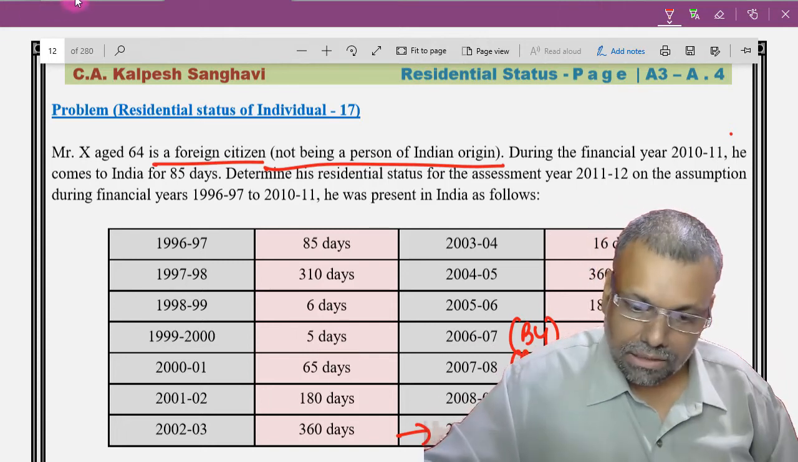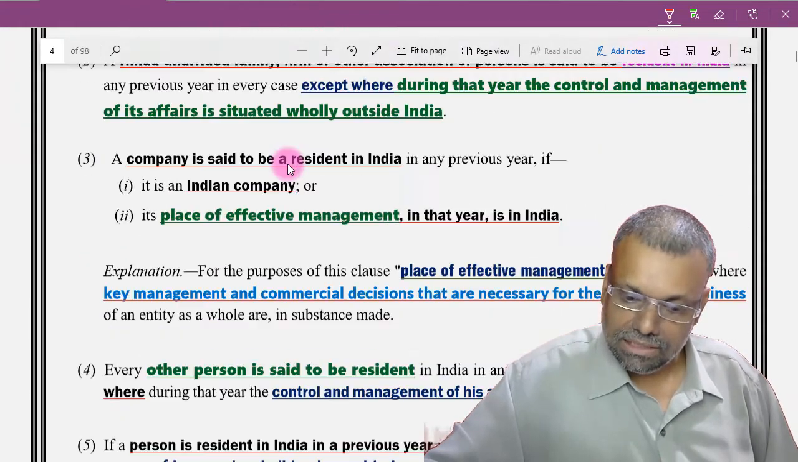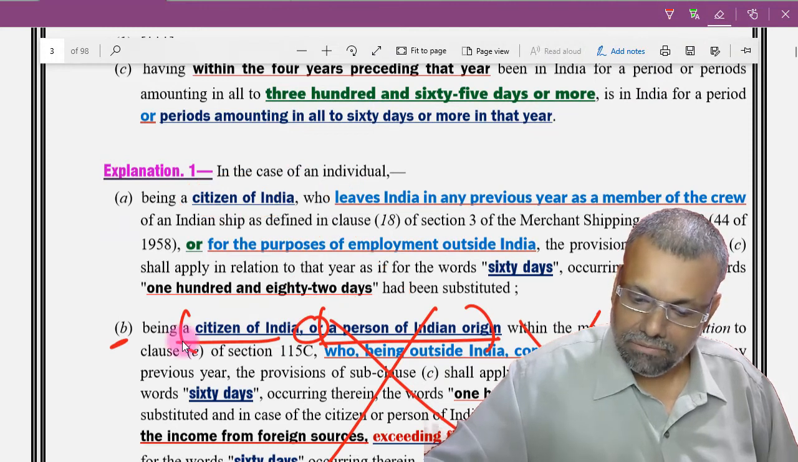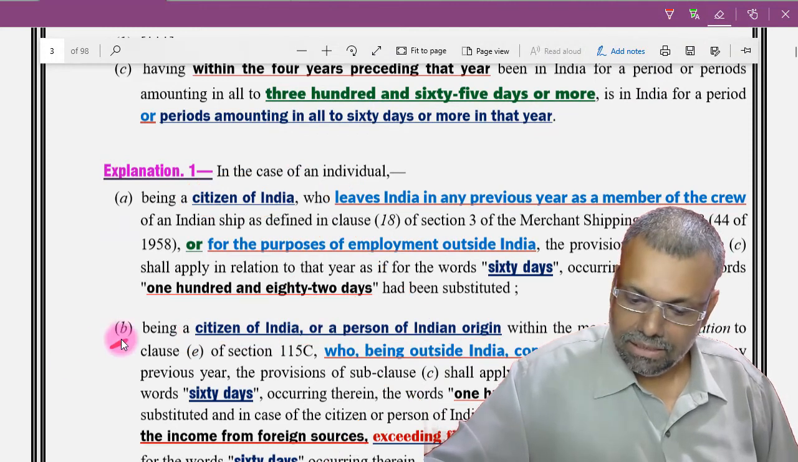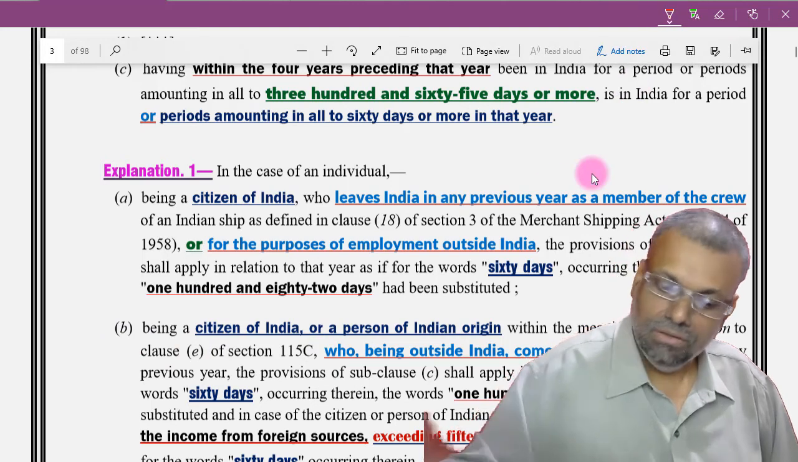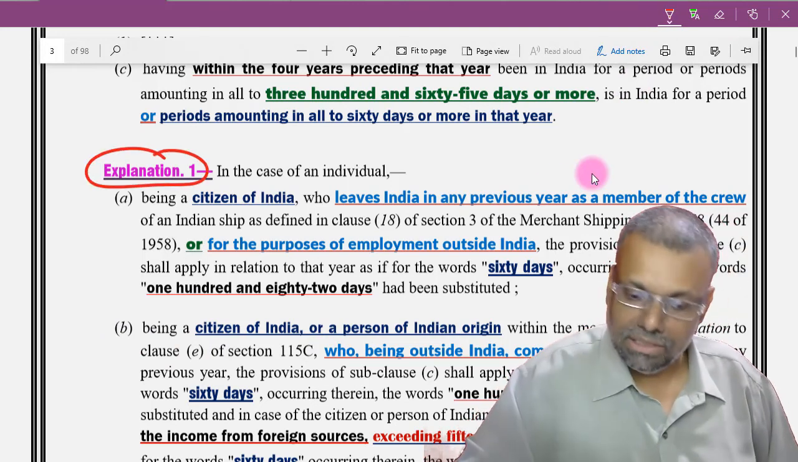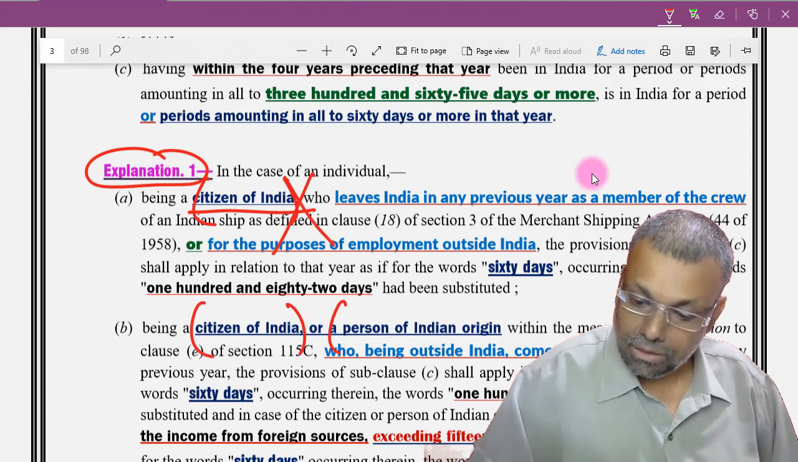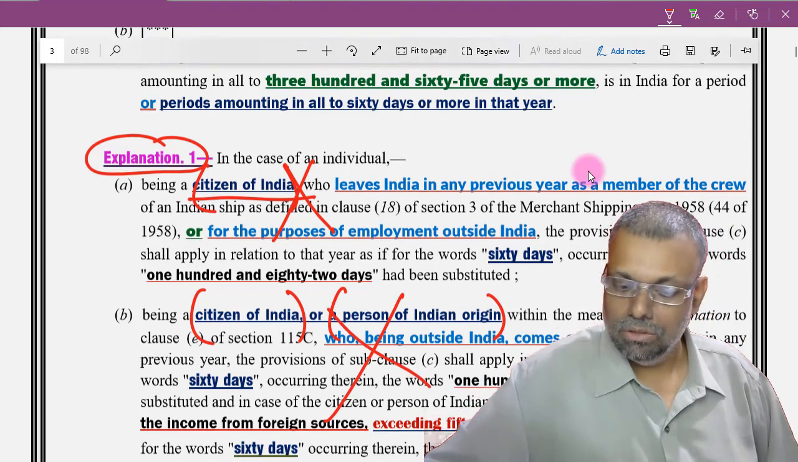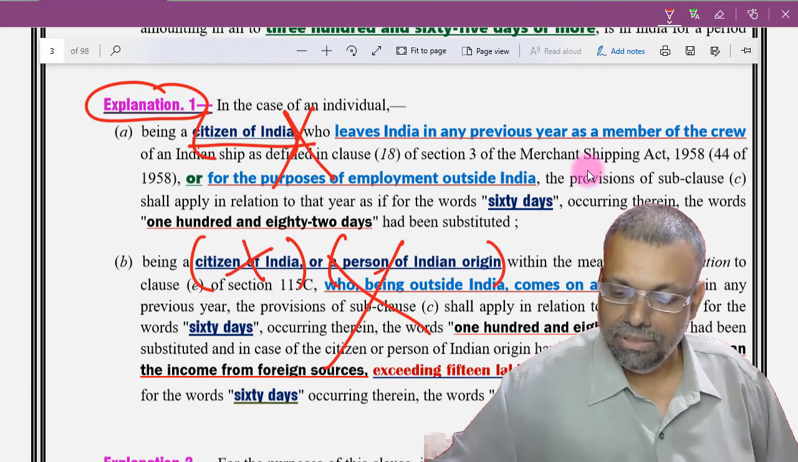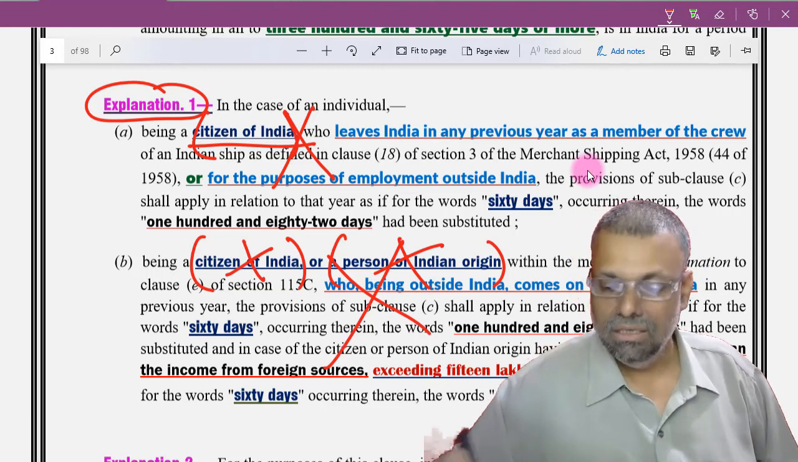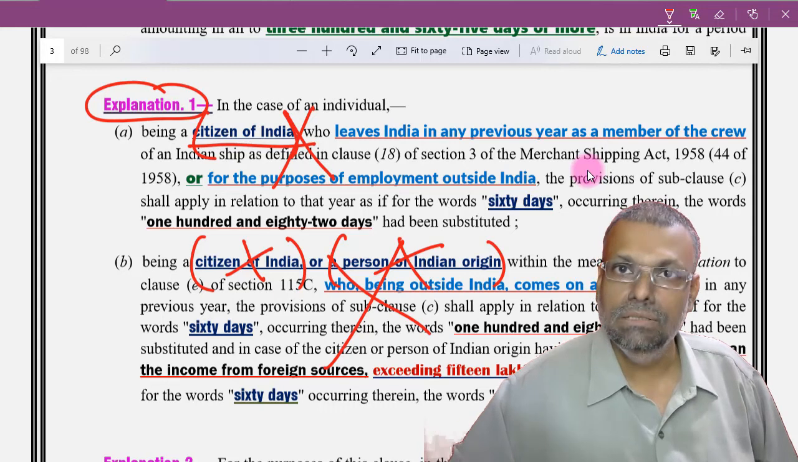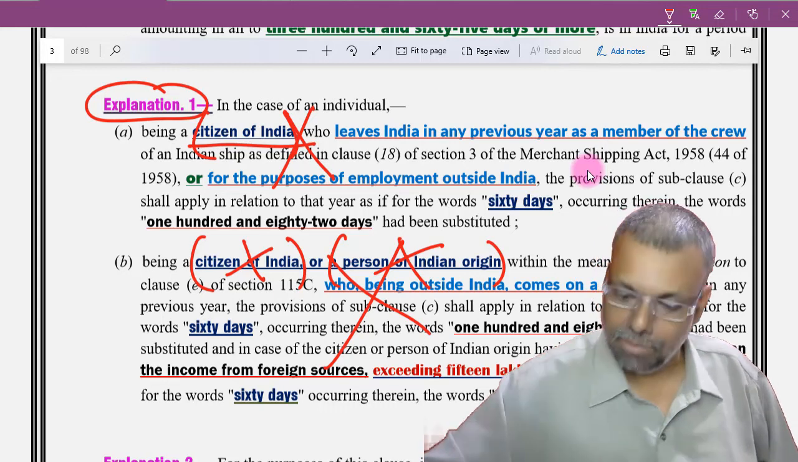So if you see here, this section 6(1) provisions, let me erase this. In fact, I have already cancelled it out. This explanation of substituting 60 days with a higher number of days for citizens, these provisions will not apply in the given question. Why? Because he is a foreign citizen. That means he is not a citizen of India, and he is not a person of Indian origin. Because this special adjustment in terms of number of days calculation is applicable only for an Indian citizen or person of Indian origin in the respective situation.